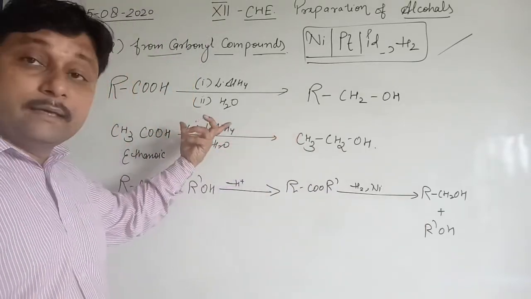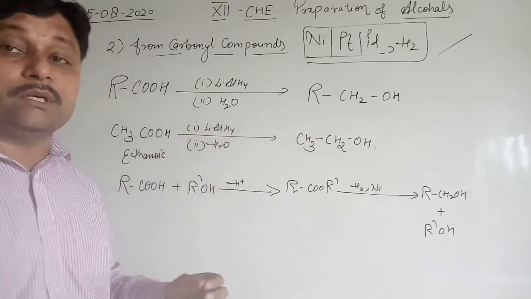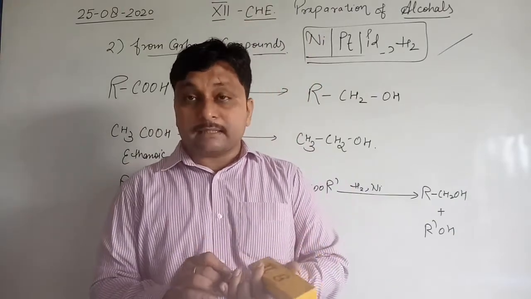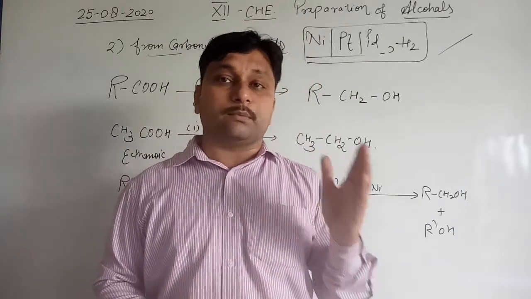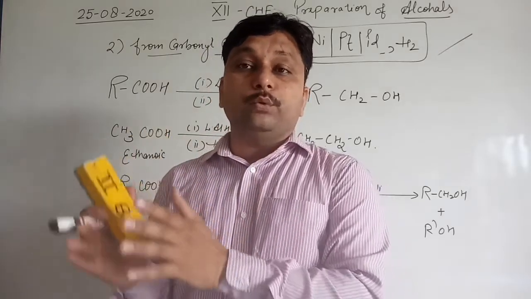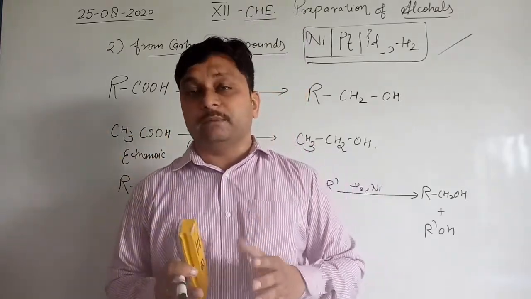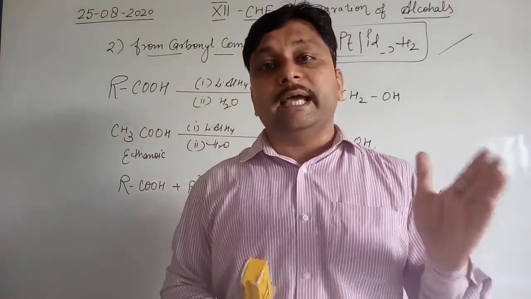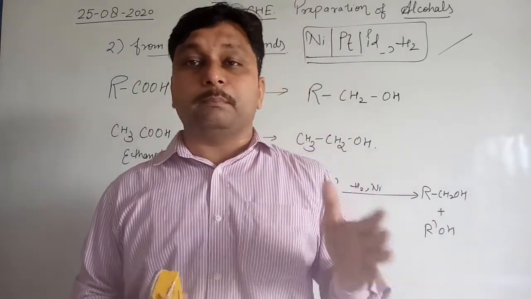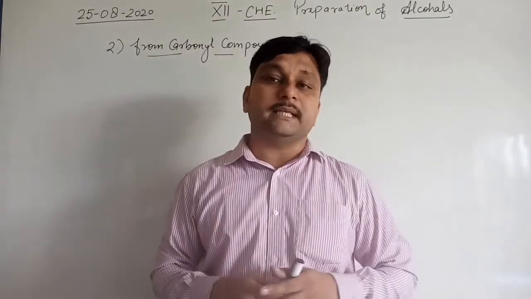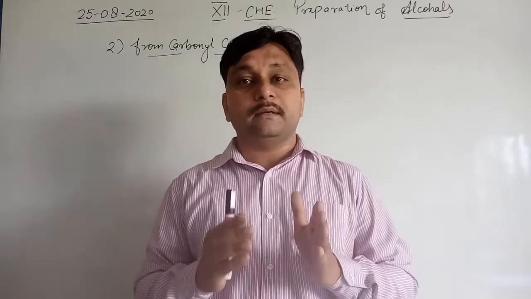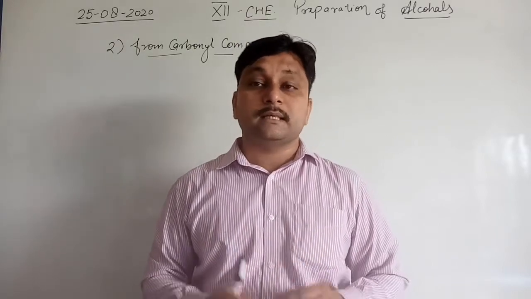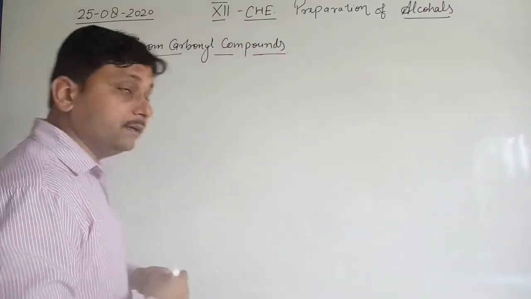Clear? Other than reduction with lithium aluminum hydride, because lithium aluminum hydride is an expensive chemical. So these are some topics correlated with carbonyl compounds. Carbonyl compounds easily convert into alcohols on reduction in presence of sodium borohydride, lithium aluminum hydride, or any of the catalysts like nickel, platinum or palladium with hydrogen. So the next method is again from carbonyl compounds, but by a different path. The first method is reduction, and the second method is by the Grignard reagent.